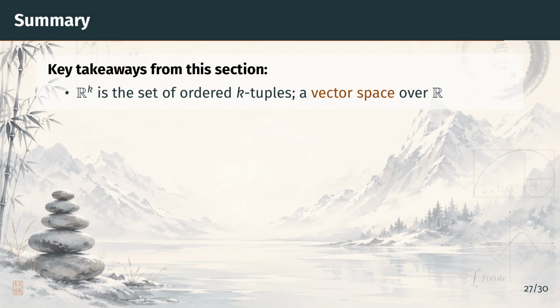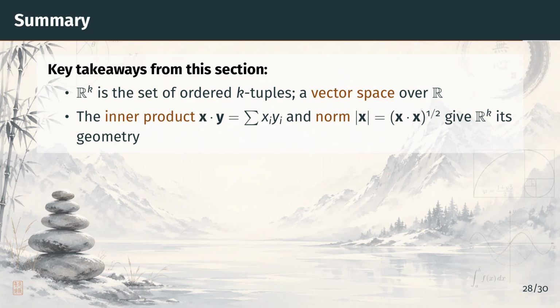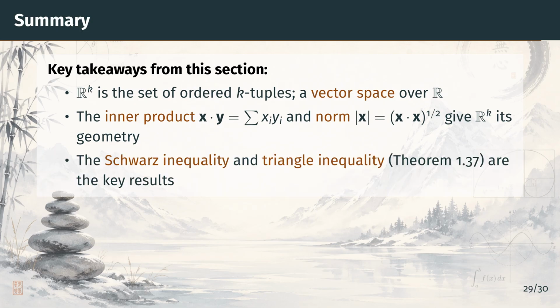But a vector space alone is not enough for analysis. We then introduced the inner product and the norm, which give Rk its geometric structure. The inner product captures the idea of angle, and the norm captures the idea of length. These are the tools we need to measure things in Rk. The main results are the Schwarz inequality and the triangle inequality. The Schwarz inequality bounds the inner product by the product of norms, and the triangle inequality bounds the norm of a sum by the sum of norms.